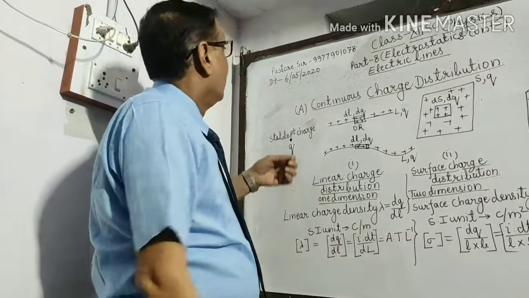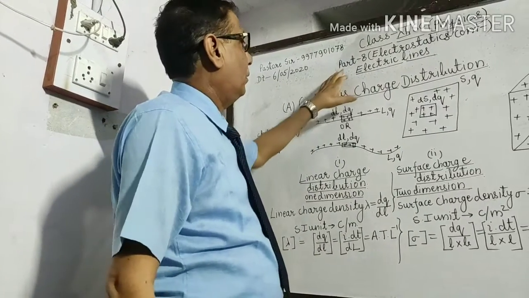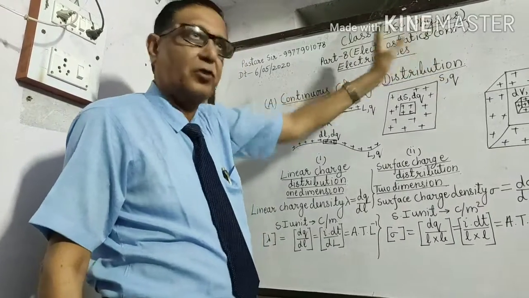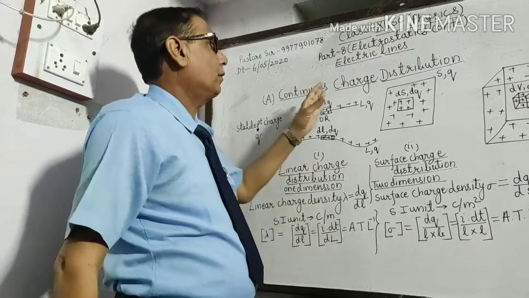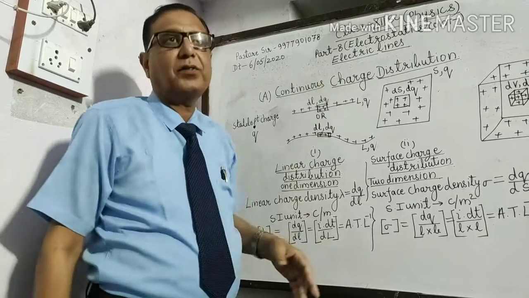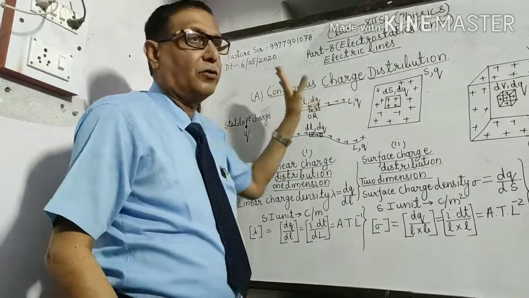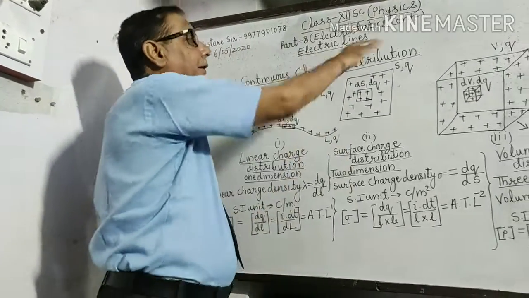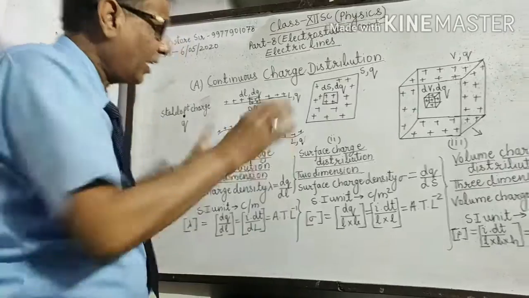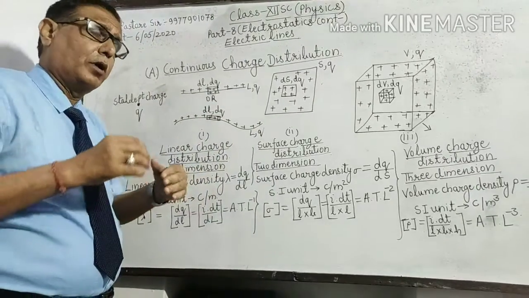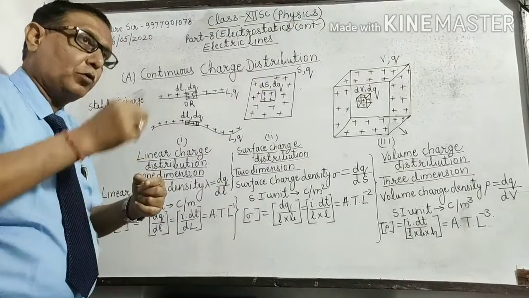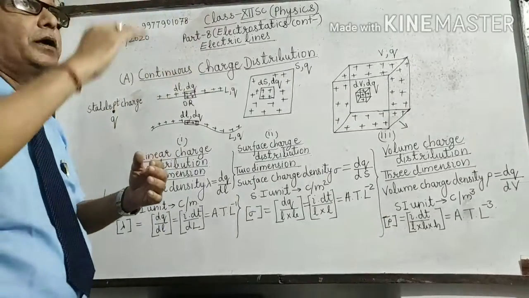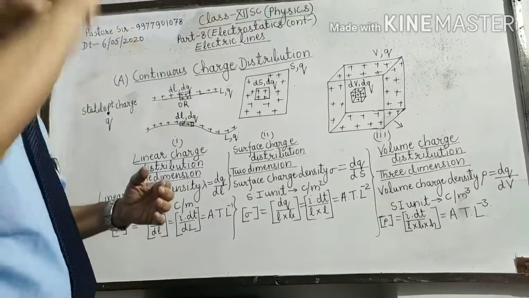Students, this is part 8, Electrostatics chapter 1, still continuing, and the topic is the charge distribution on conductors and electric lines. Again, I am telling you that you have to go through the videos from one to another. Then only will you understand the sequence.